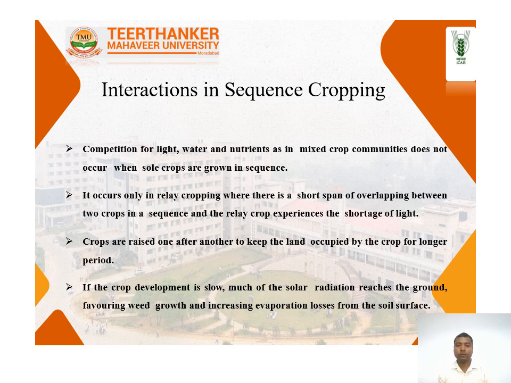Second, it occurs only in relay cropping, where there is a short spot or overlap between the two crops in the sequence, and the relay crop experiences a shortage of light. Next, when crops are raised one after another, shading occurs from the crop for a longer period if the crop development is slow, which affects solar radiation.